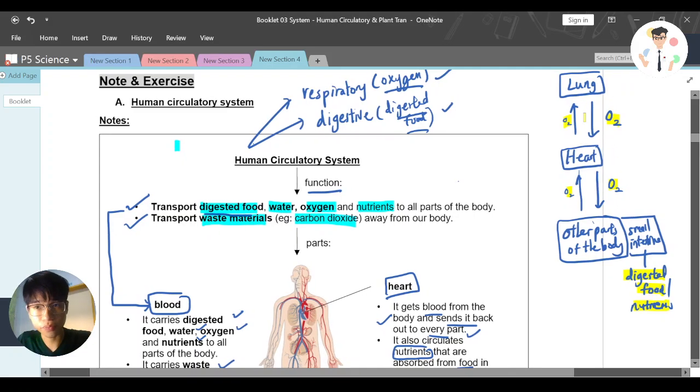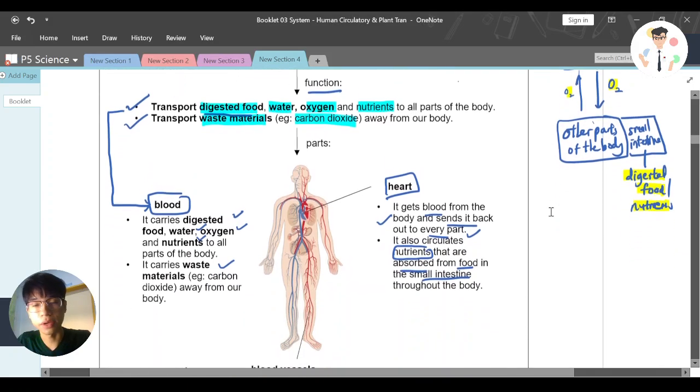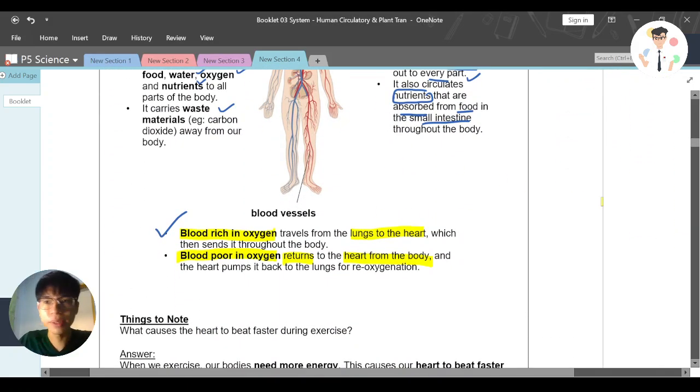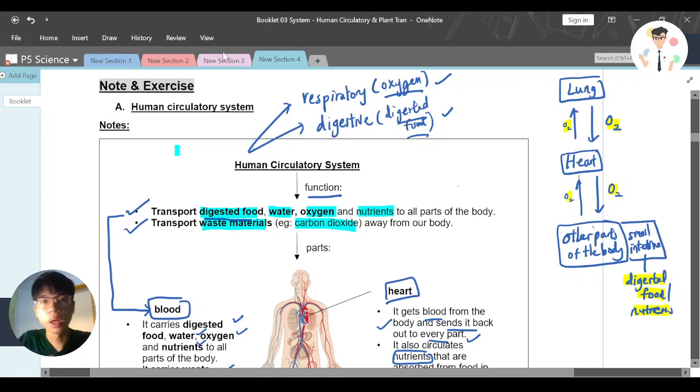Okay, so maybe I'll just go back here now. Or maybe I'll just circle the word oxygen here so that you can see that at the moment there's the highest concentration. I would say rich, okay, I'll just use the word rich.